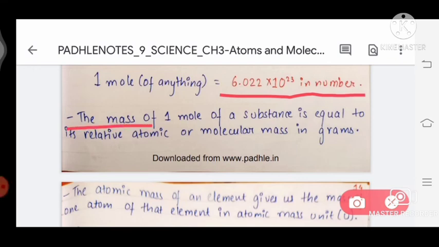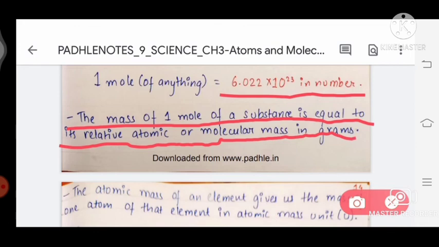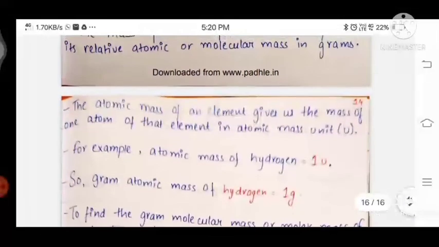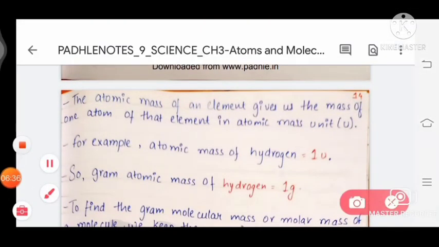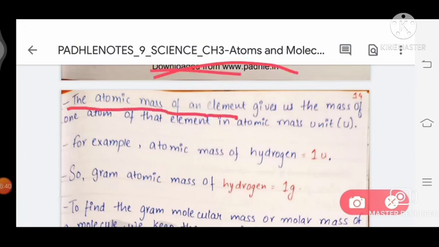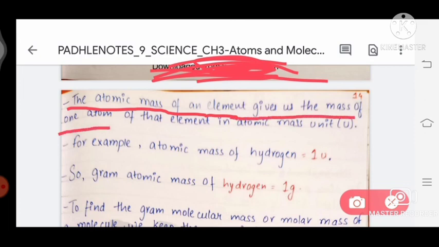The mass of 1 mole of a substance is equal to its relative atomic or molecular mass in grams. Like, the atomic mass of an element gives us the mass of an atom of the element in atomic mass units, which is U. U is unified mass.